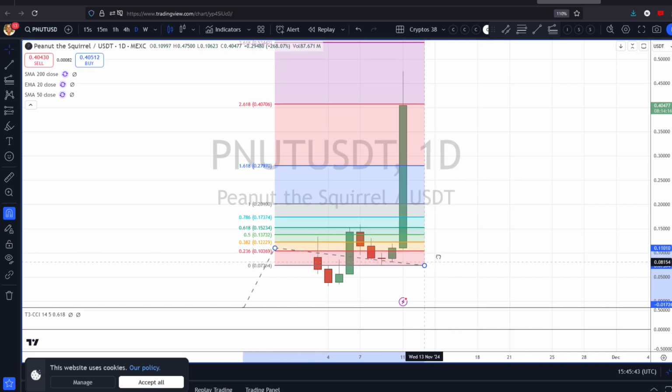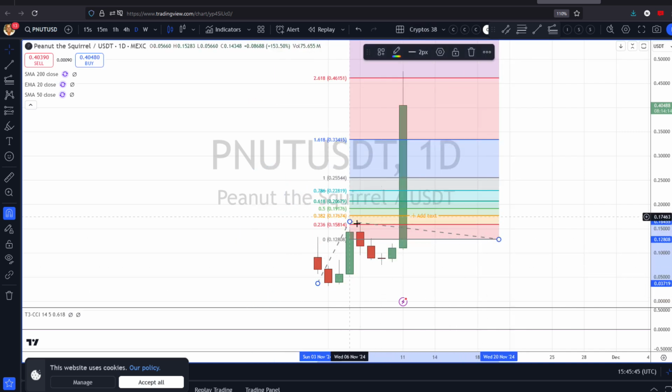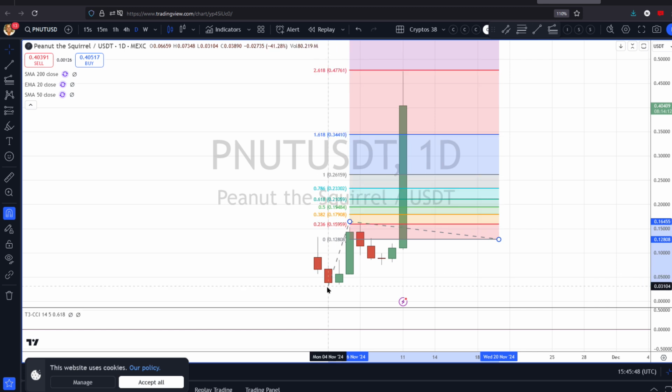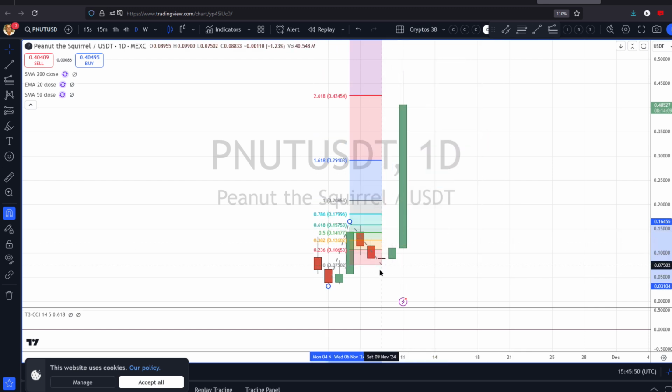And when you get a really strong third wave, so we've done wave 1, wave 2, this is a big wave 3, the most common relationship between wave 1 and wave 3 is either 1.618 or 2.618. And you can see that this 2.618 is where we've got through to, and that's most common.